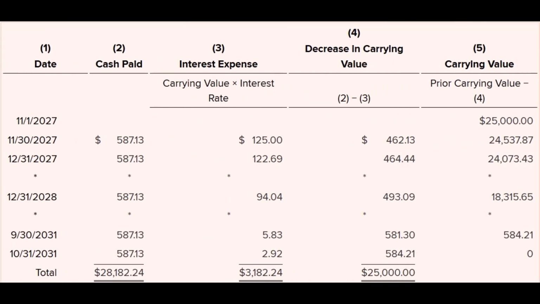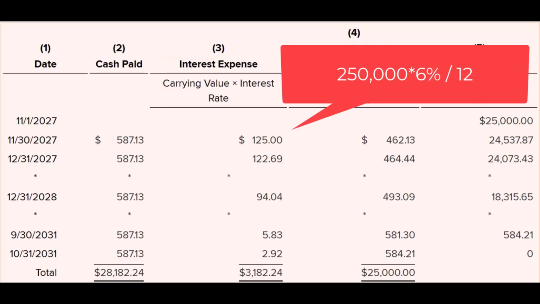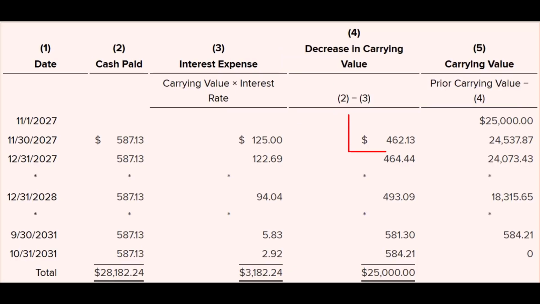For the very first payment, we calculate the interest on the outstanding loan balance. That's $25,000 times the 6% annual rate, divided by 12 months, which gives us $125 in interest expense. The rest of the payment, $462.13, goes to reducing the actual loan balance.